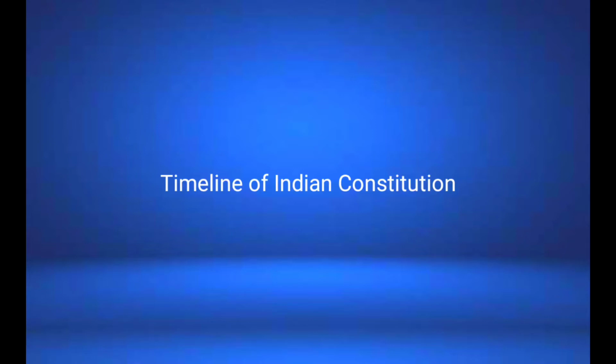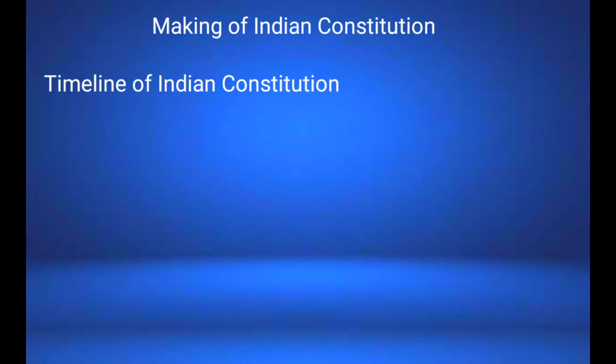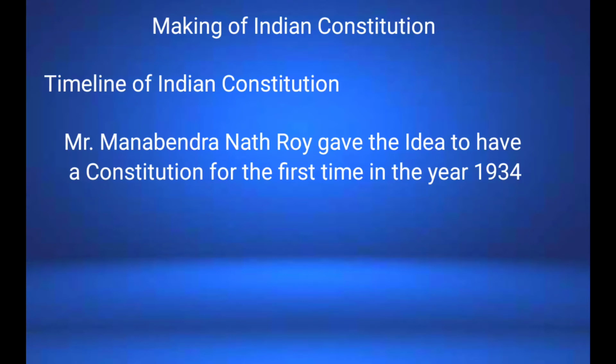In that, the first thing we have to know is who gave the idea to have a constitution for the first time in India. The answer is M.N. Roy. His full name is Manavendra Roy. He is the founder of the Communist Party of India, and he founded the CPI in the year 1921, and he gave the idea to have a constitution in the year 1934.